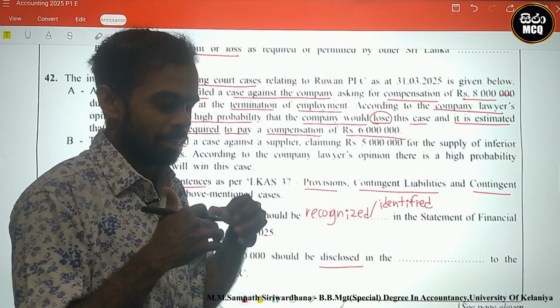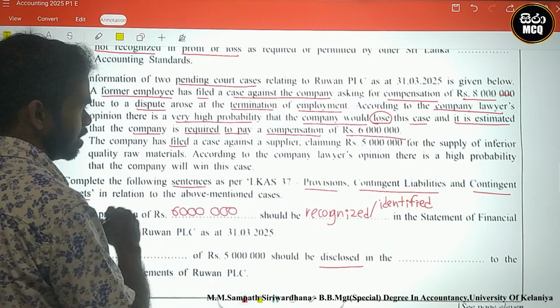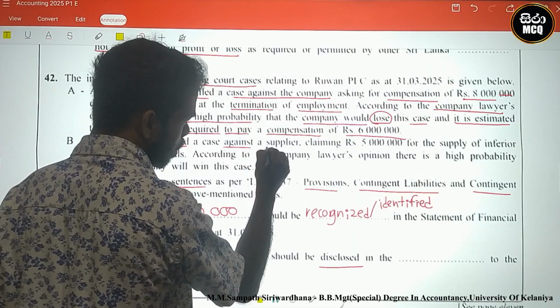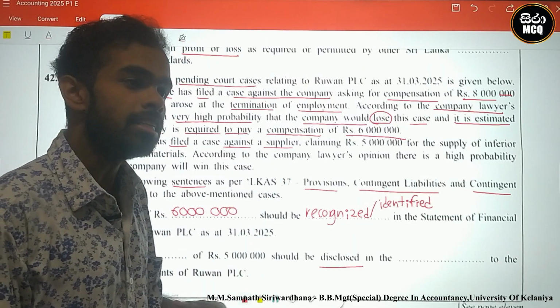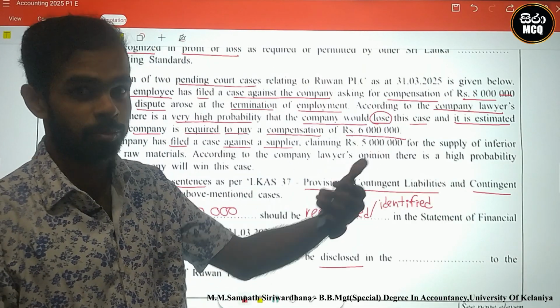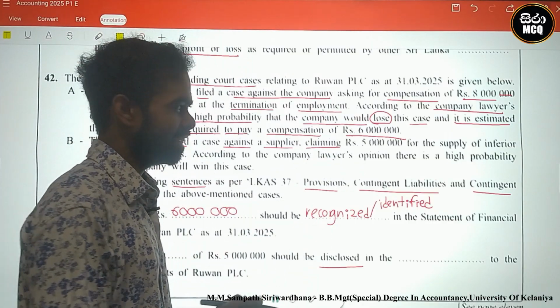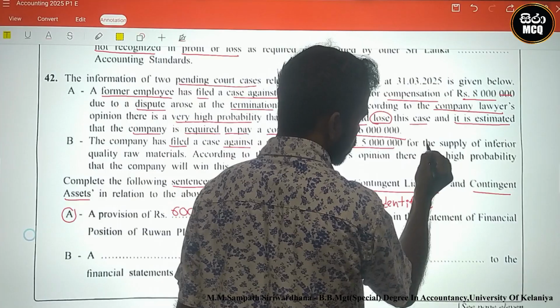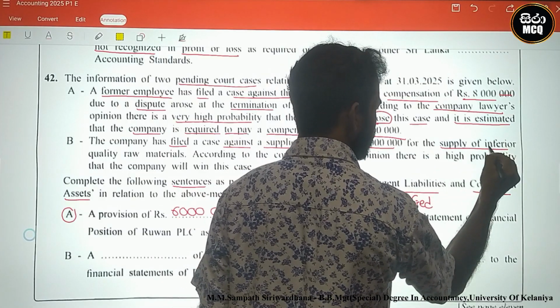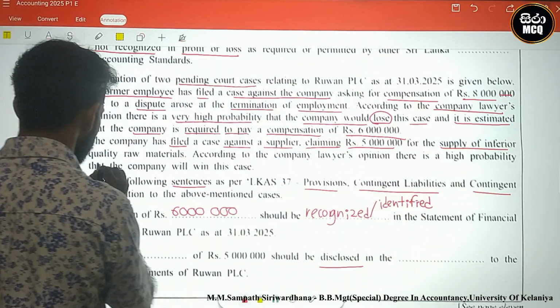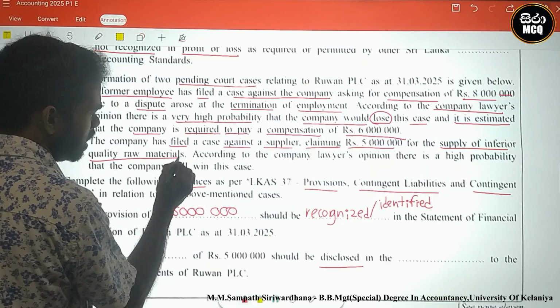So B. The company has filed a case against the supplier, requesting 5 million for the supply of inferior quality raw material.